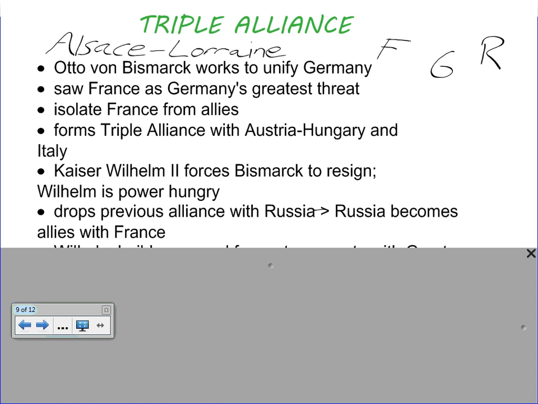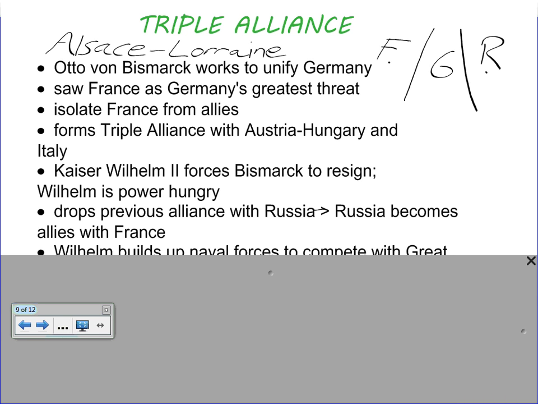And so if they ever got into a war, Germany would have to fight now because France and Russia are aligned. Germany would have to fight on a western front and an eastern front, and they would be sandwiched between. That's not very smart on anybody's part, but especially Wilhelm here, okay?